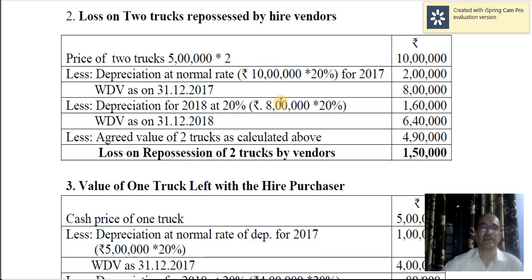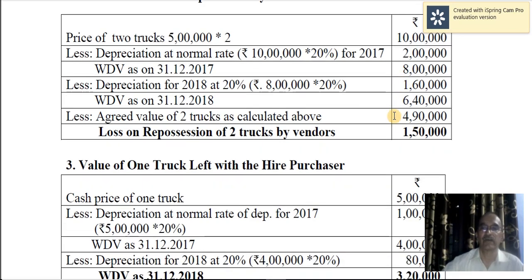You can calculate here. For example, the price of 2 trucks, that is cash price 5 lakh of each truck into 2, so 10 lakh. Depreciation at normal rate for 2017, 2 lakh. So written down value is 8 lakh. And for the next year, that is the second year, 2018, depreciation at 20% on the written down value comes to 1,60,000.